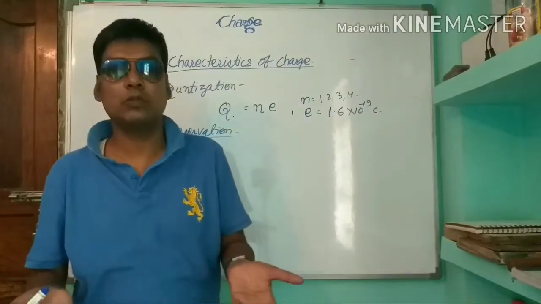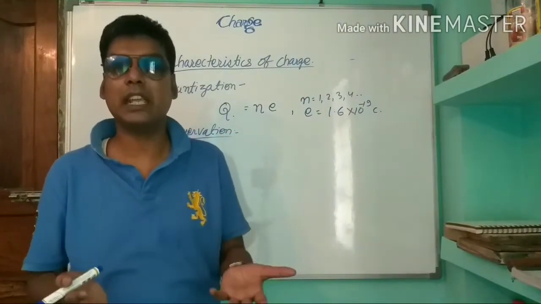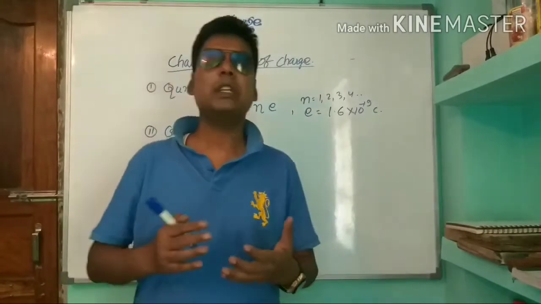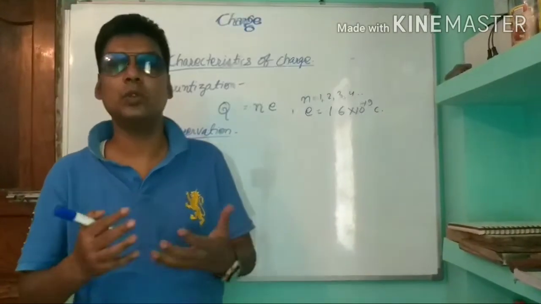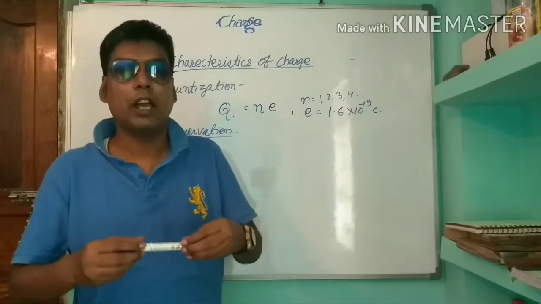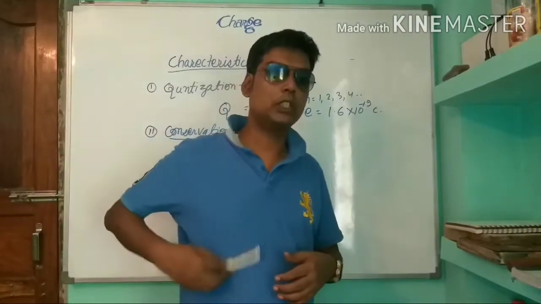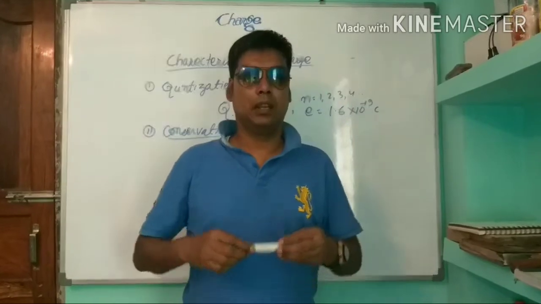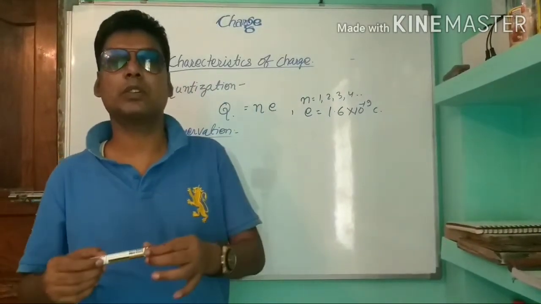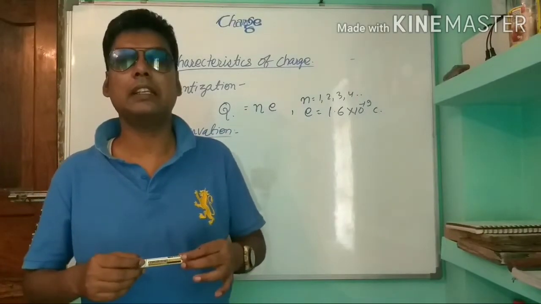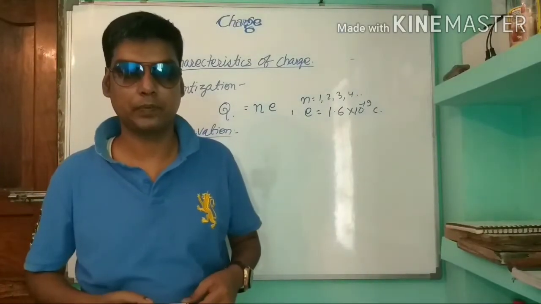Total charge in this universe is always conserved. We cannot create, we cannot destroy, we can only transfer electrons from one object to another. If I rub this pen with my shirt, both will get charged. Electrons will be transferred from one object to another and both will be charged.